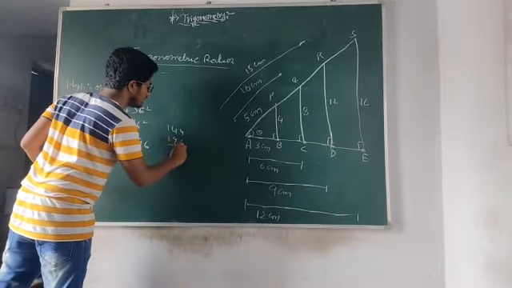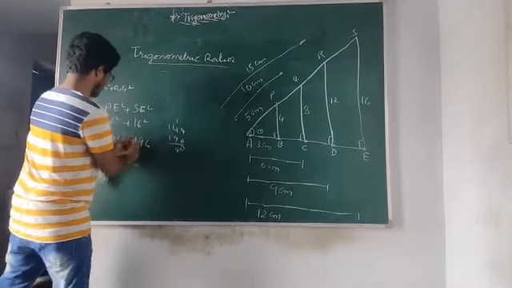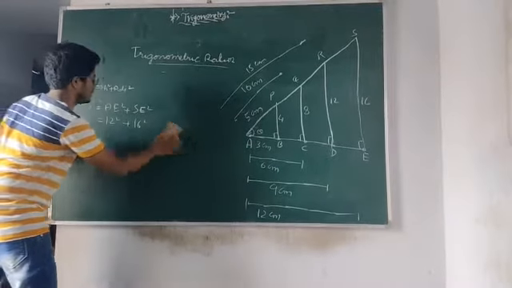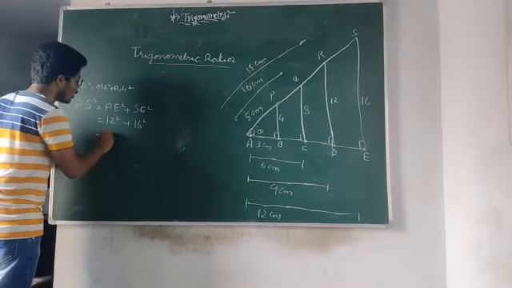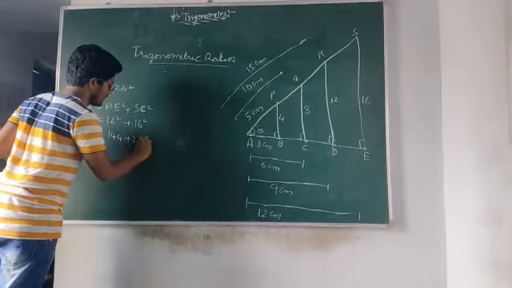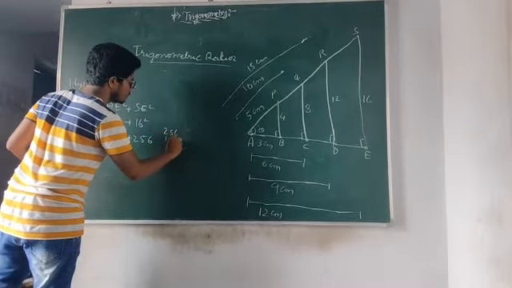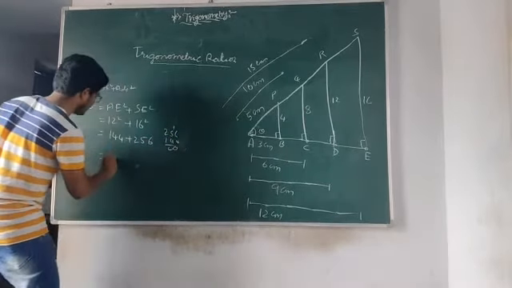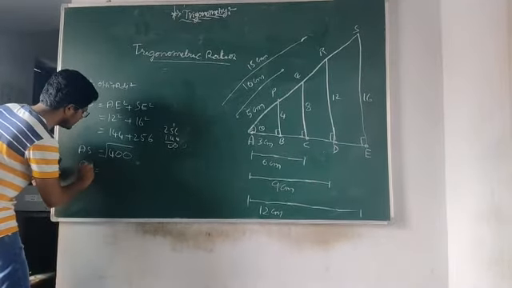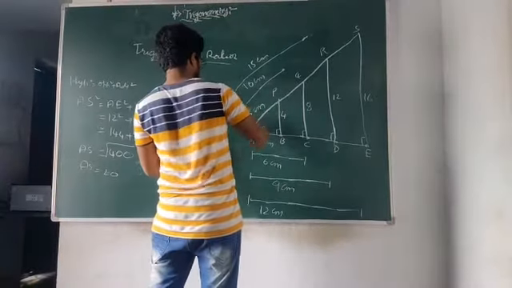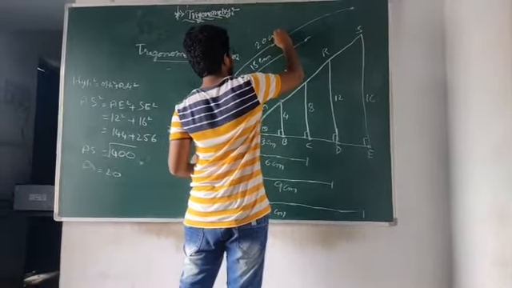144 plus 196 will give you the... no, sorry. 16 square is 16 into 16, that gives you 256. 144 plus 256 will give you 400. That is AS equal to square root of 400, and AS will be 20 centimeters. So from point A to point S is 20 centimeters.